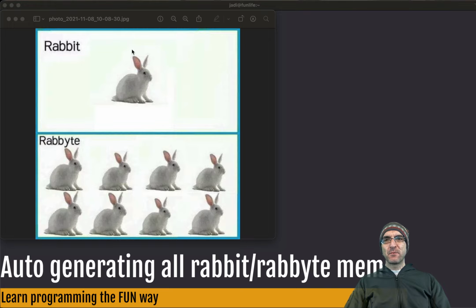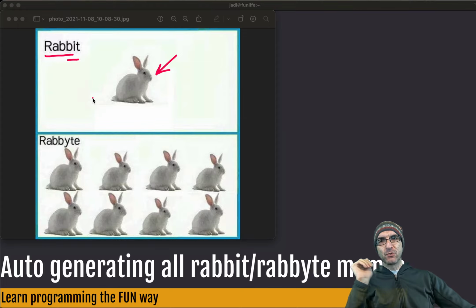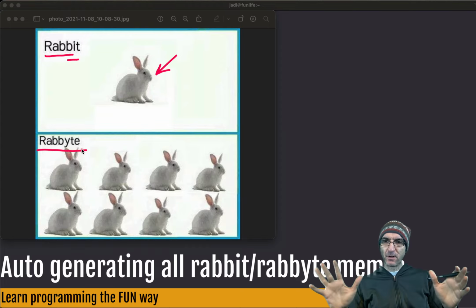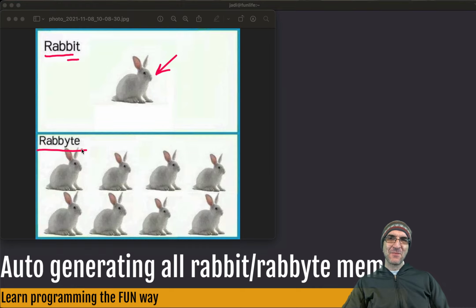This is a very famous meme. You see it every other week on 9gag, Reddit and other places. Programming jokes. The idea is, okay, this is Rabbit, so it's 1, and we know that 8 bits will create a byte. So if this is Rabbit, this will be the Rabbyte. Ha ha ha ha, super funny. Nothing can be funnier among programmers than this. But Rabbyte is a general example. There should be other words with similar possibility to create memes, and we love memes.